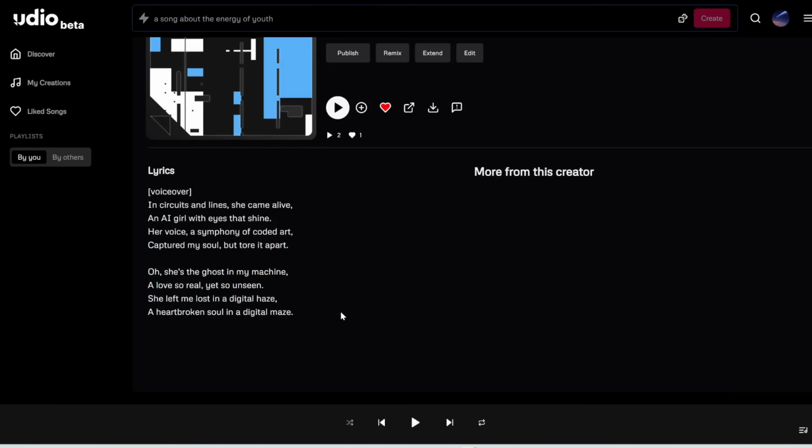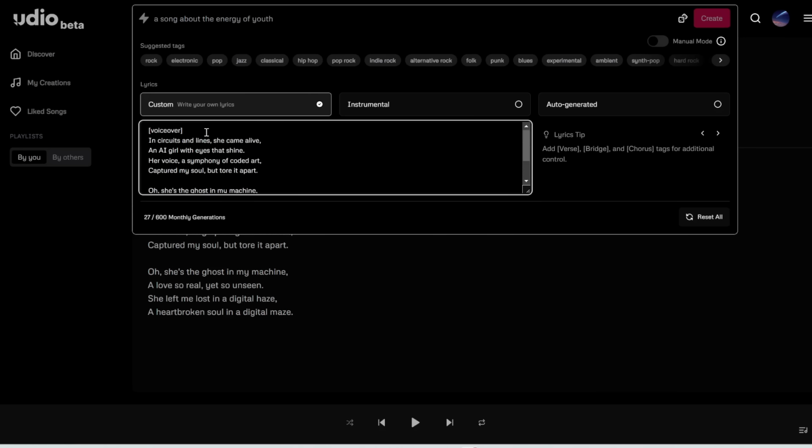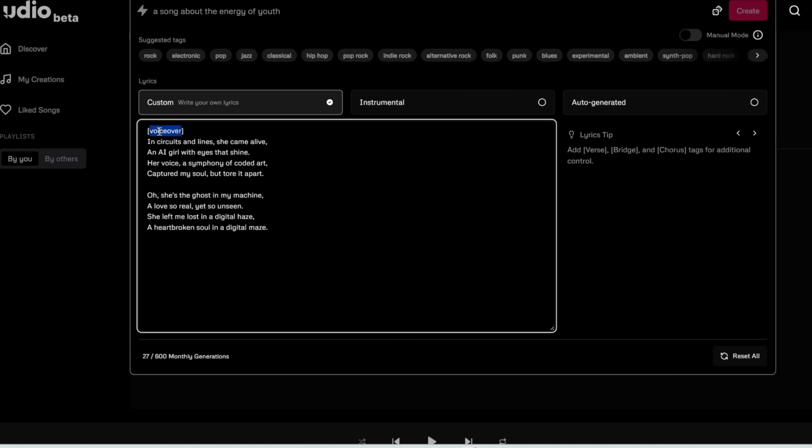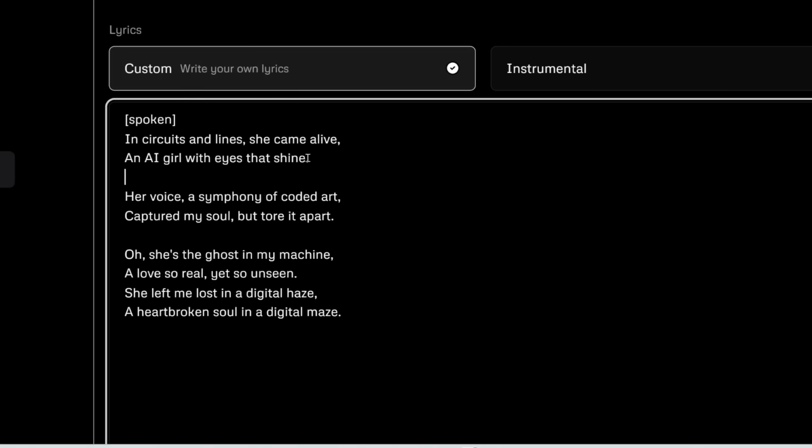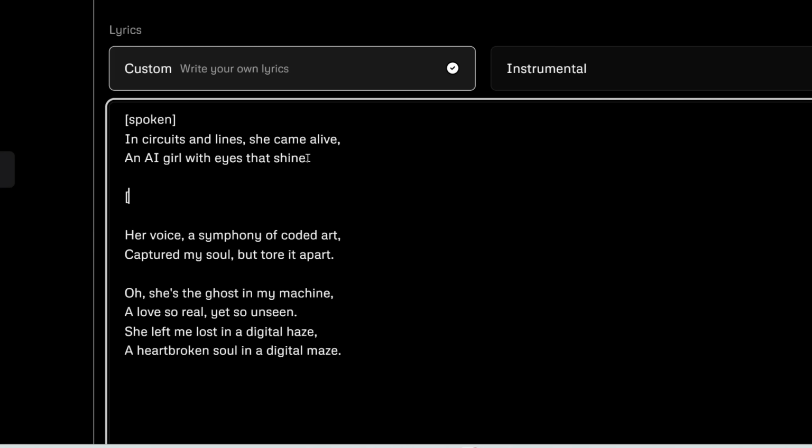Very nice. Now there's even more you can do with this. So I'm going to copy the lyrics again and then paste them in here. And instead of just a voiceover, let's turn this into a stand-up comedy. So instead of voiceover, you can also try this meta tag called spoken. So let's get the person to speak these 2 lines. And then what you can do is insert laughter. And it's actually going to insert a crowd laughing.